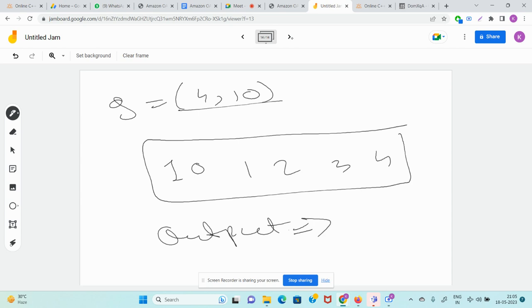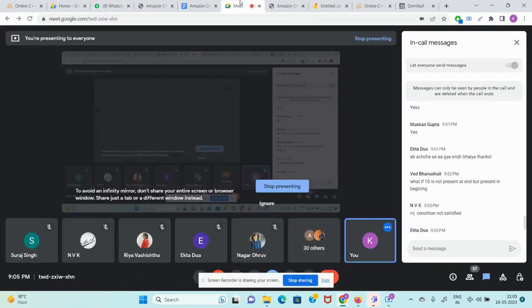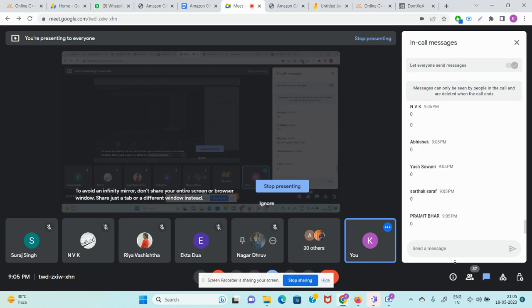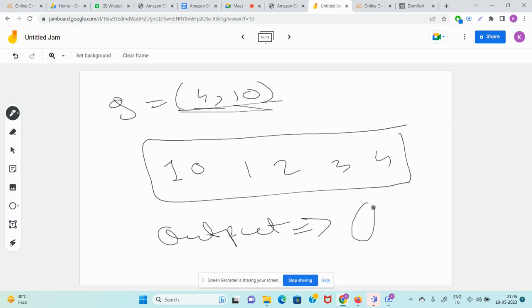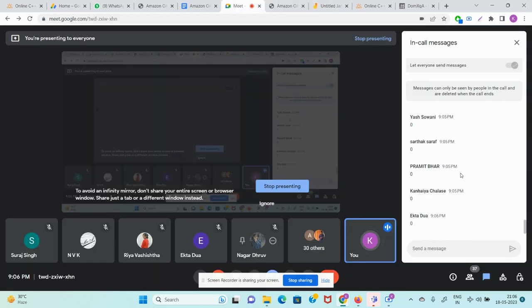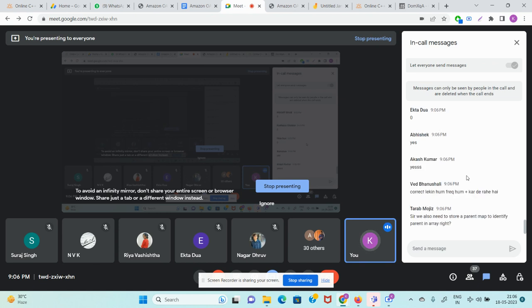Whoever answers, 500 rupees fixed. Let's see who answered in the chat. Yes, zero. Clear zero, because they wanted it in order. They want 4 here, then they want 10. They don't want 10 comma 4. Don't change the order. So the answer will be zero. Wait, write yes if you understood what's going on. I want yes from Ved.